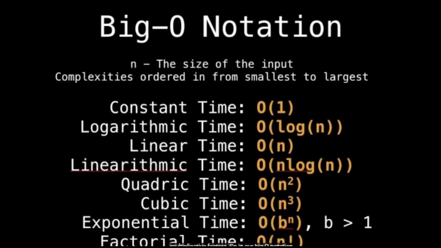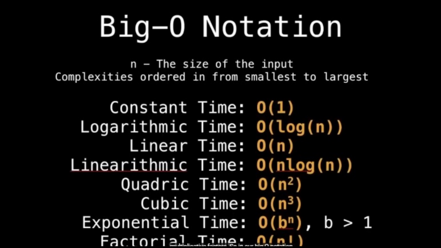If it takes quadratic time or cubic time, then we say that's n raised to that power. If it's exponential, usually this is going to be something like 2 to the n, 3 to the n, or any number b greater than 1 to the n. And then we also have n factorial. But we also have things in between, like square root of n, log of n to the 5th, and so on. Actually, almost any mathematical expression containing n can be wrapped around a big O.